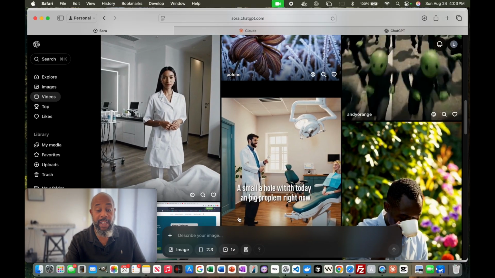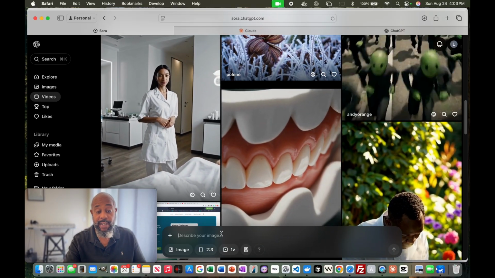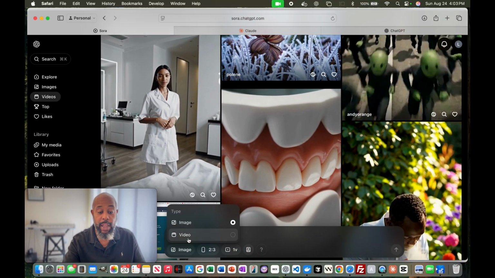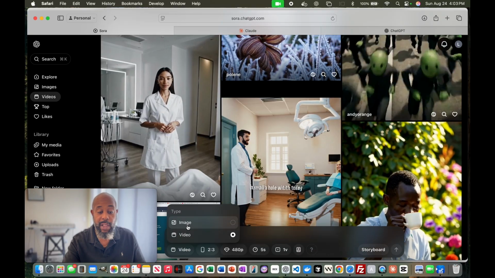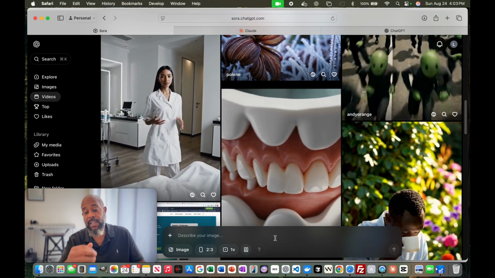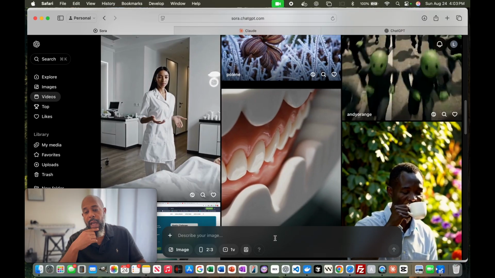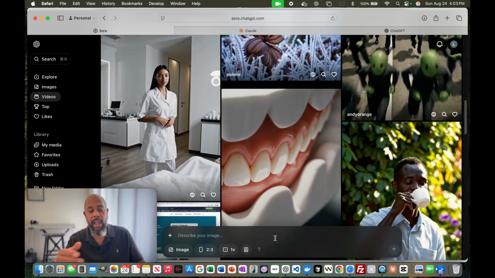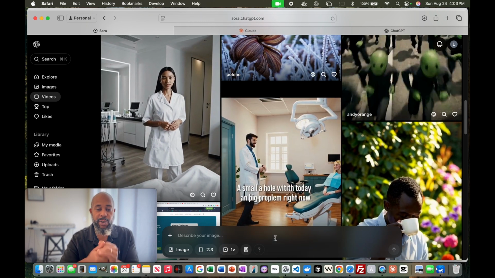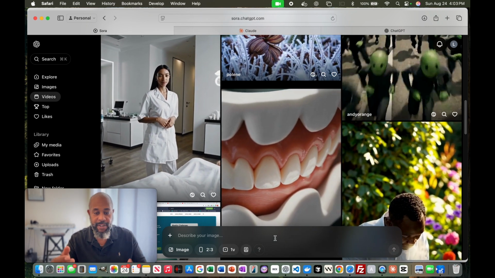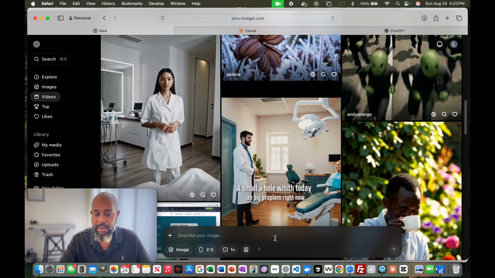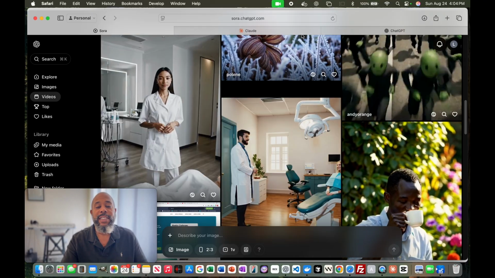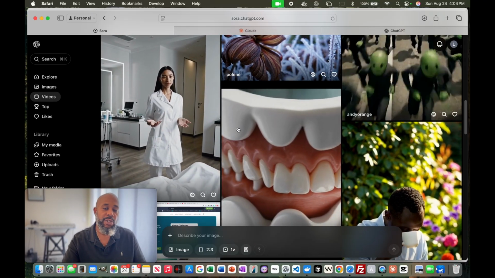Images, tops, and really to just start to create something, all you need to do is describe your image. Tell it if it's a video or an image, right? So really, really powerful, and this is available to you now. We were doing an event for a party, and we used this as a tool to help generate some different attributes and different invitation types. So a very powerful tool. So that's the second tool that I wanted to introduce you to.